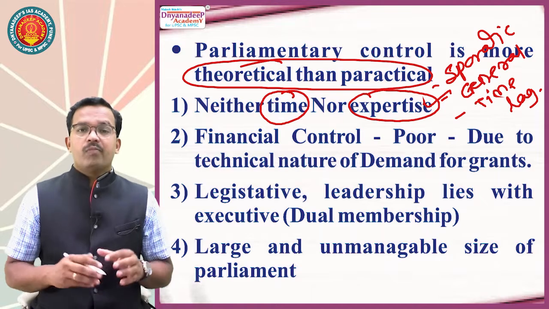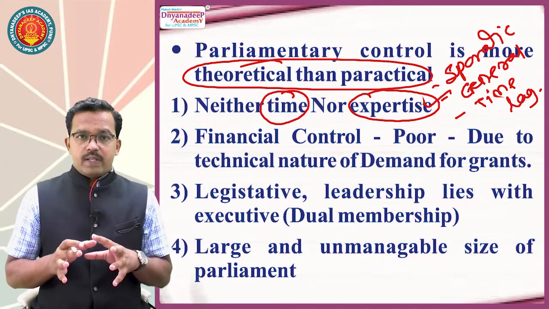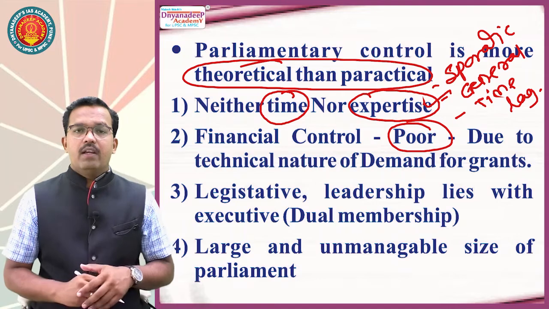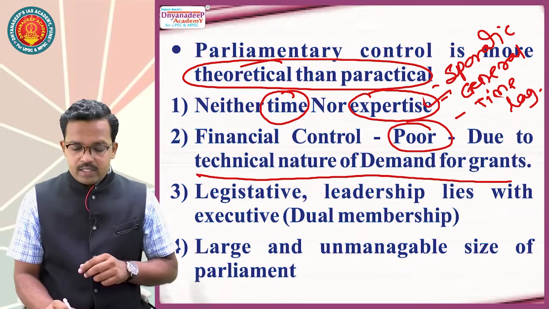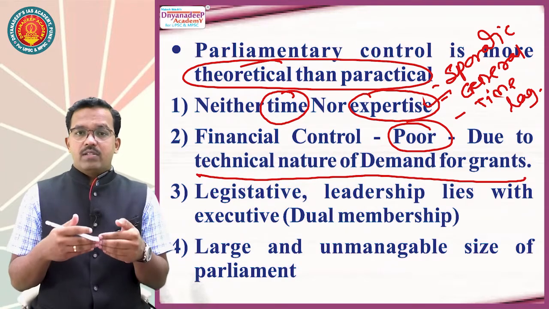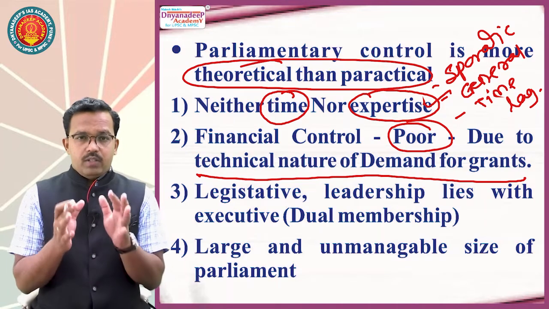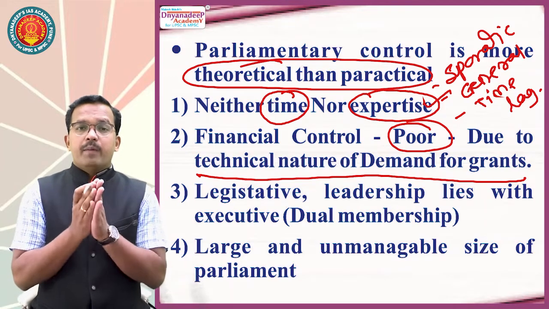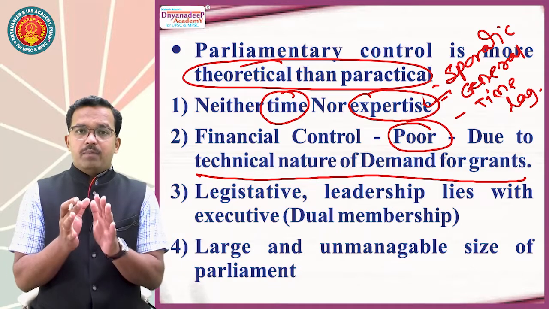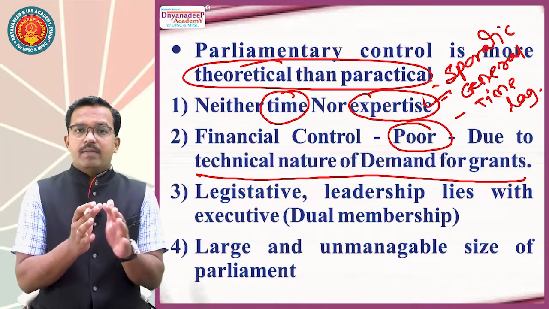Then financial control exercised by parliament through budget is very poor. Why? Because of the technical nature of demand for grants. Money demanded by various ministries is called demand. Now listen to this point very carefully. Money demanded by various ministries to implement their programs and policies and projects is called demand.